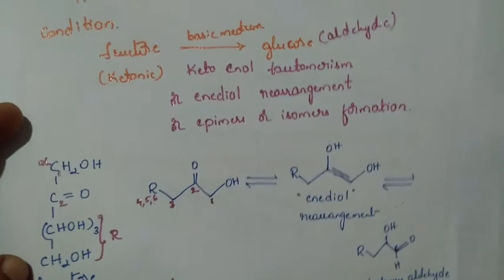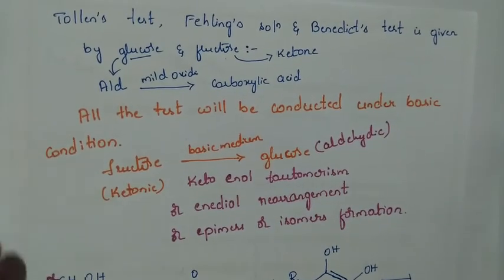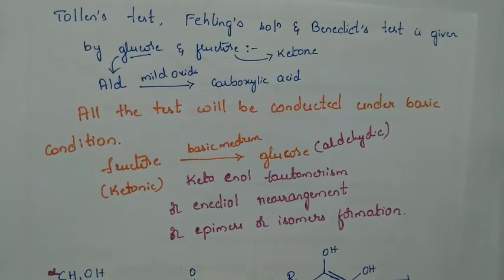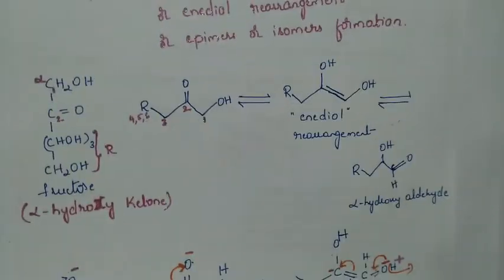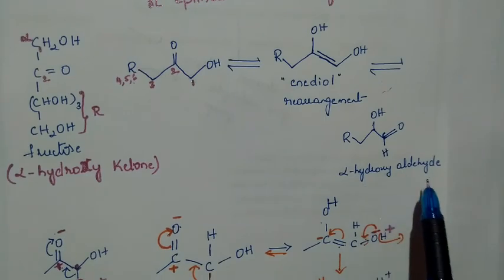Yesterday's topic was that glucose and fructose both give rise to the Tollens test as well as Fehling's and Benedict's solution tests. Even though glucose has an aldehyde group and reacts with a mild oxidizing agent, fructose is a ketone but still undergoes keto-enol tautomerism and is converted to an alpha hydroxyaldehyde.